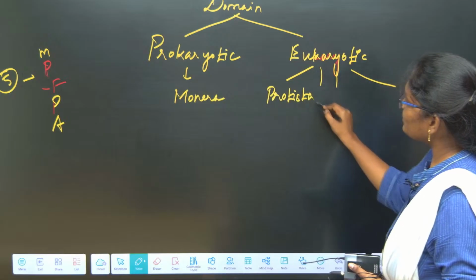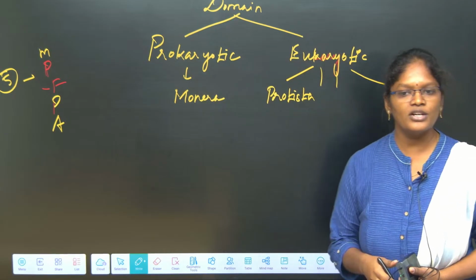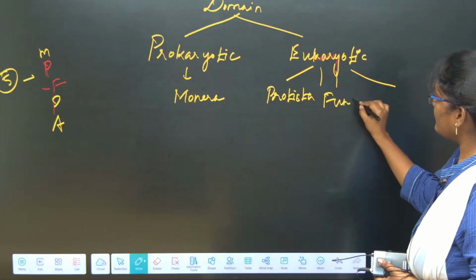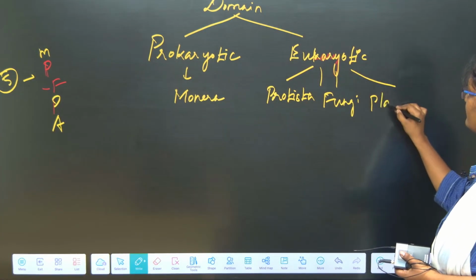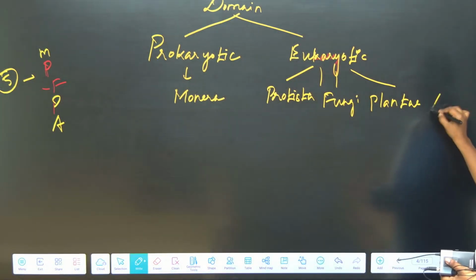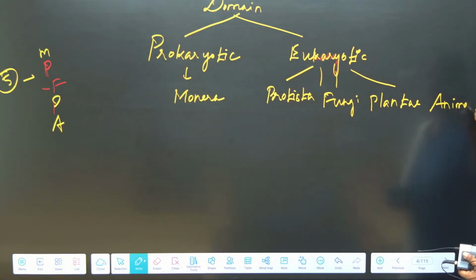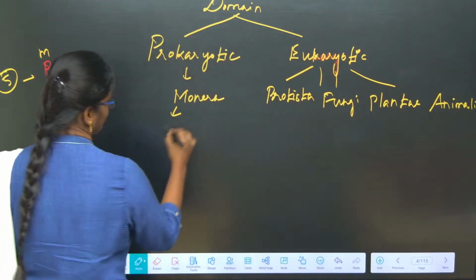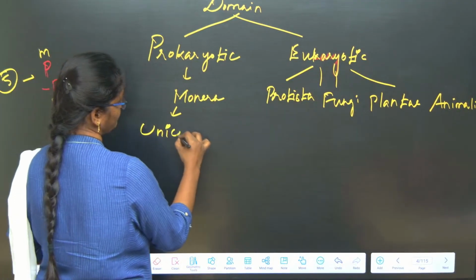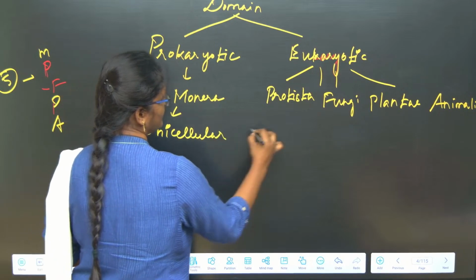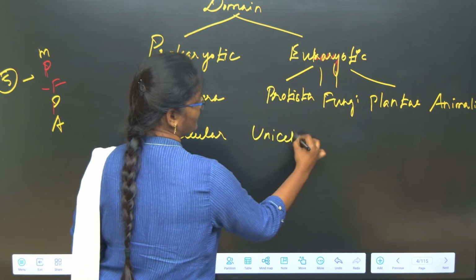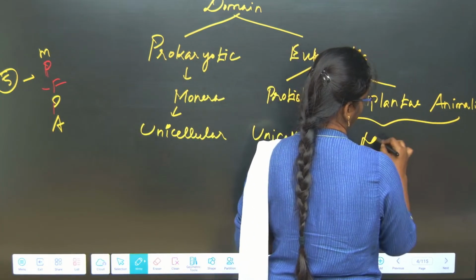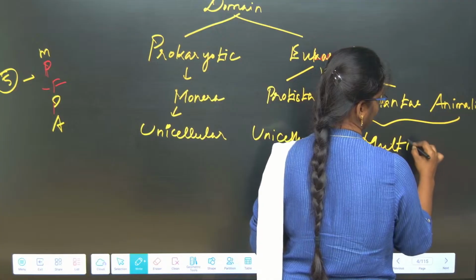So can I ask you a question? Protista is a unicellular eukaryote. So Protista, Fungi, Plantae and Animalia. Okay. So these are all the 5 kingdoms. So this Monera we can say is unicellular. This Protista is also unicellular. All these, Fungi, Plantae and Animalia, are multicellular.